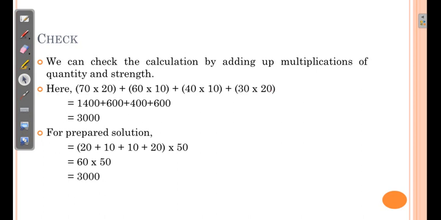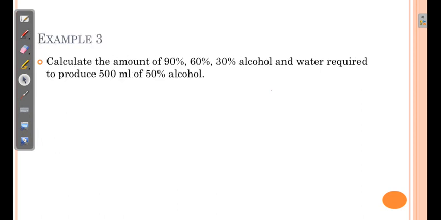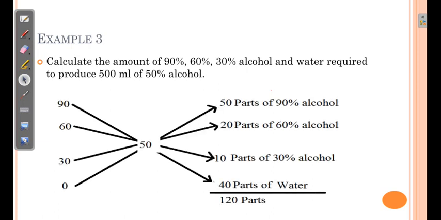Let us go through one more example. Calculate the amount of 90, 60, 30% alcohol and water required to produce 500 ml of 50%. Over here the volume is also provided. So we need to write all the concentrations in the descending order. Place 50 at the central part.